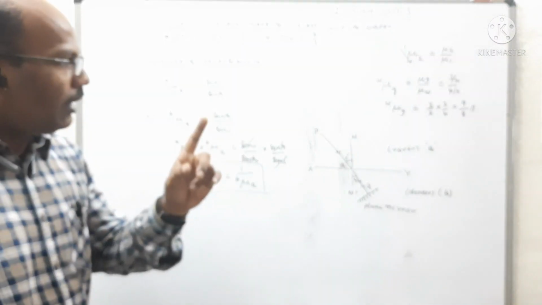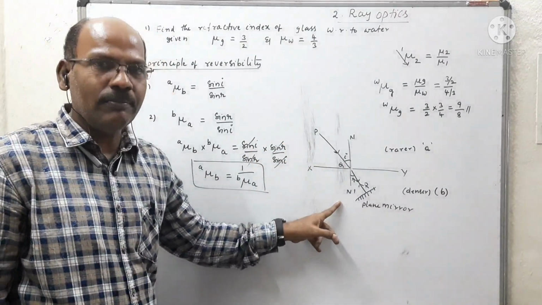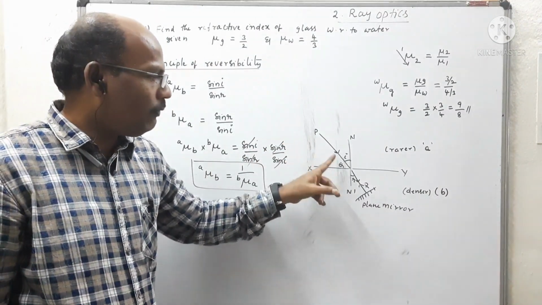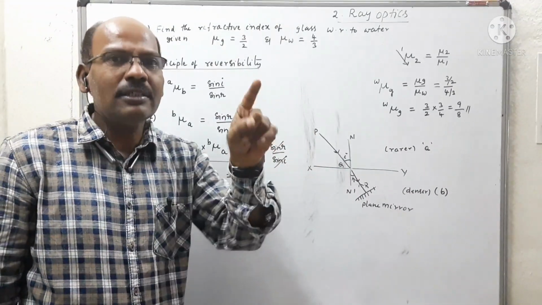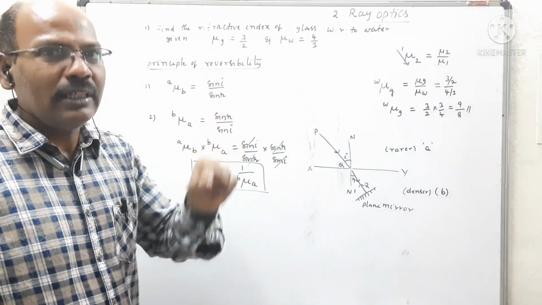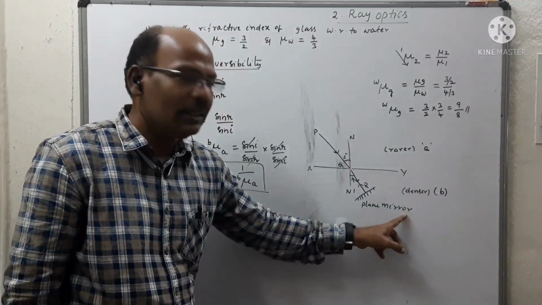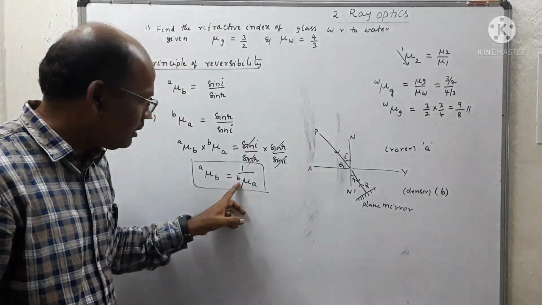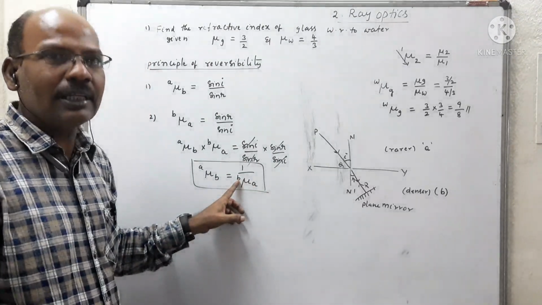That means when a light ray travels from one medium to another medium, the refractive index of the second medium with respect to the first medium is equal to the reciprocal of the refractive index of the first medium with respect to the second medium.